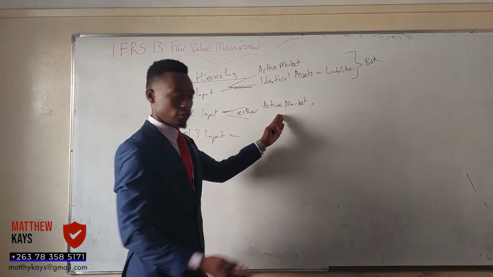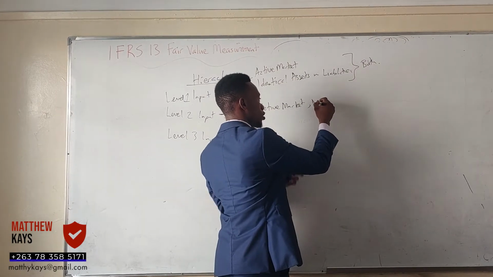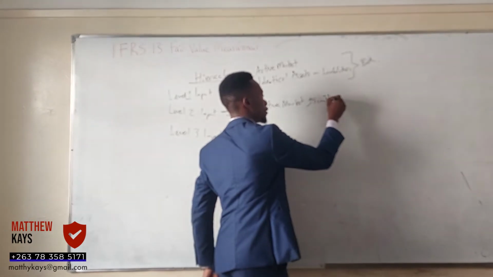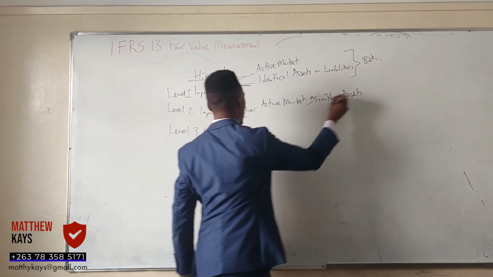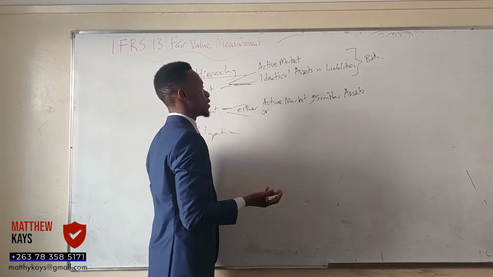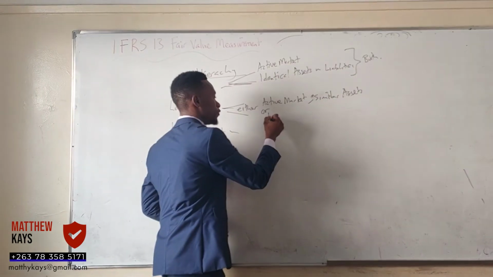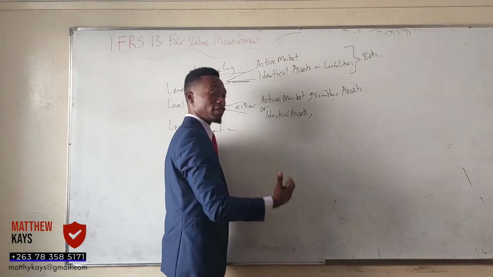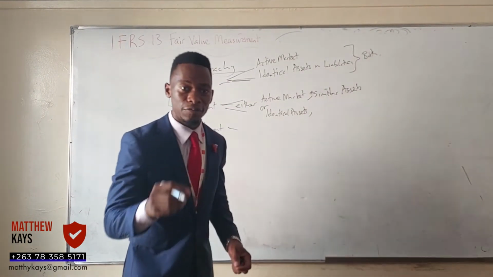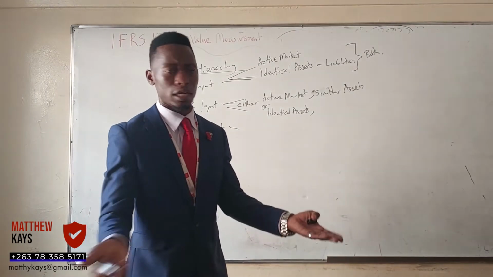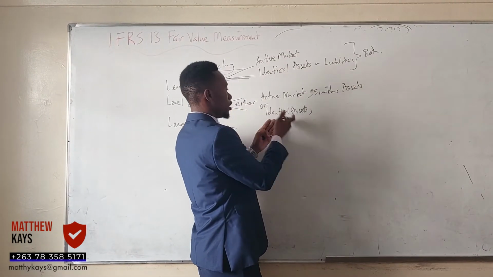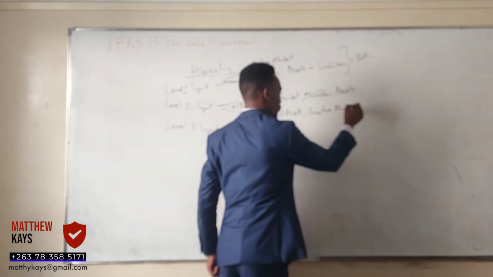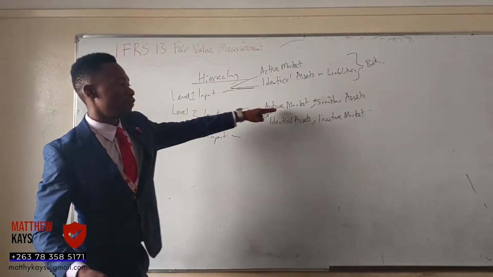You have similar assets. Or, if you have identical assets, just know that the market is not active, because identical and active would be level 1. So if you have identical only, the market will be inactive. You follow? So it's either this or this.